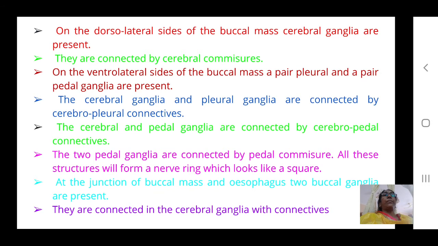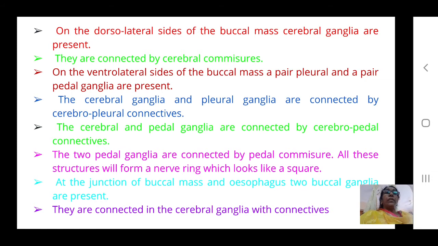First, we have seen cerebral ganglia. On the dorsolateral sides of the buccal mass, cerebral ganglia are present, and they are connected with the cerebral commissures. On the ventrolateral sides of the buccal mass, pleural ganglia and pedal ganglia are present. So on the dorsal side and on the ventral side of the buccal mass, three important ganglia are present. What are they? They are cerebral ganglia, pleural ganglia, and pedal ganglia.